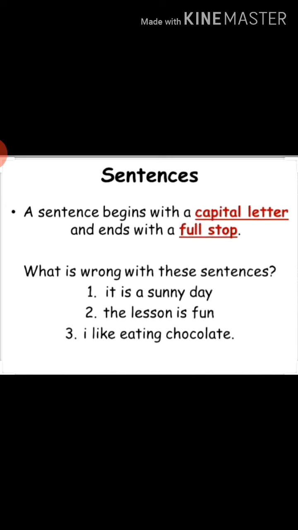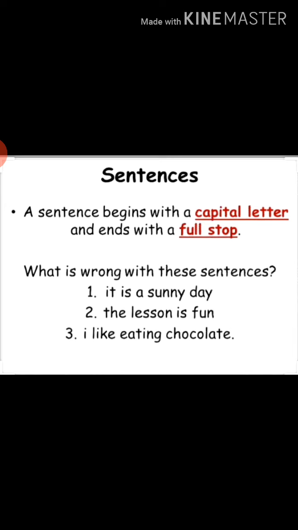Now see, these 3 sentences are written wrong. What are the mistakes in these sentences? Yes, correct. The first letter is not capital in the first sentence, "It is a sunny day", and there is no full stop at the end. So this sentence will be wrong.